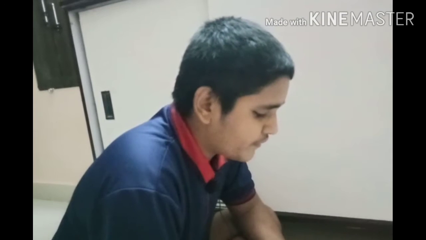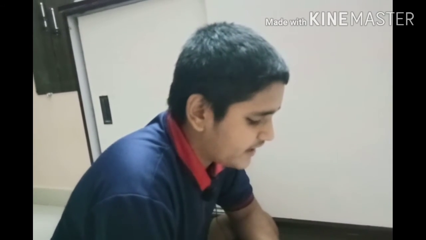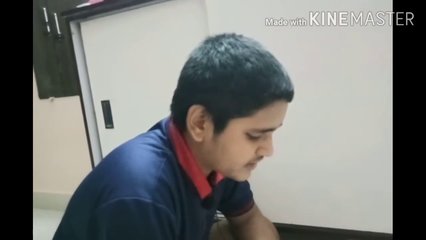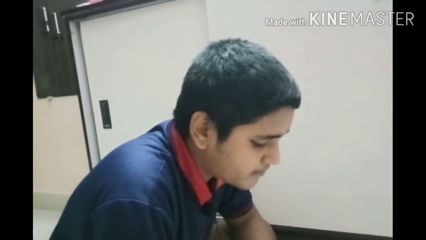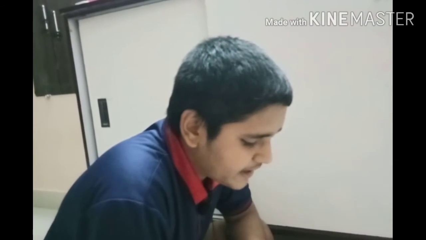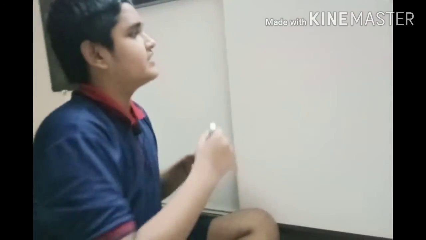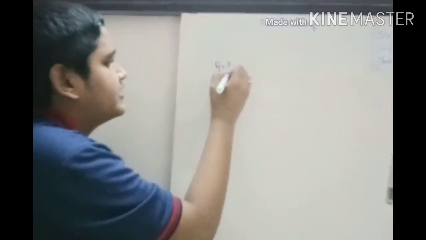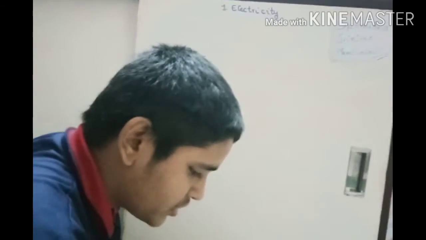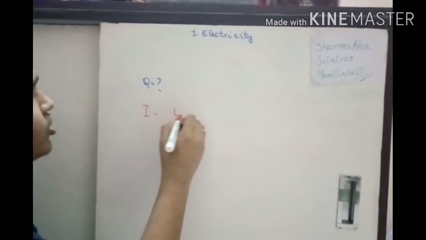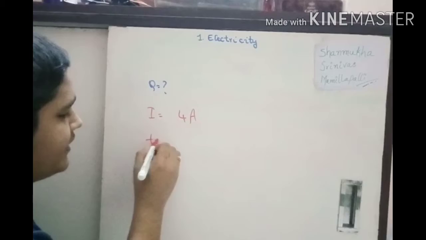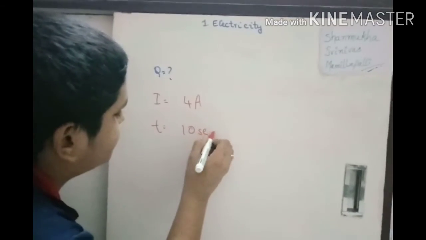A current of 4 ampere flows around an electric circuit for 10 seconds. How much charge flows past a point in the circuit in this time? They are asking for charge, Q. They have given that electric current is equal to 4 ampere and T is equal to 10 seconds.